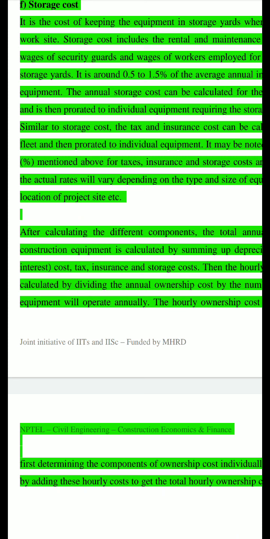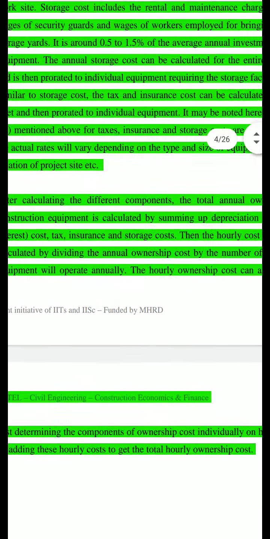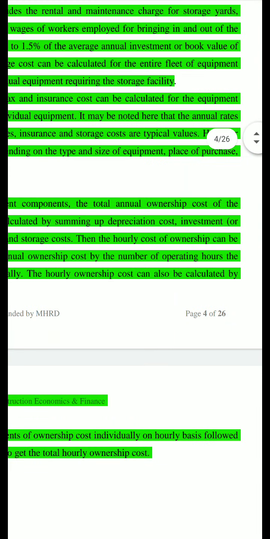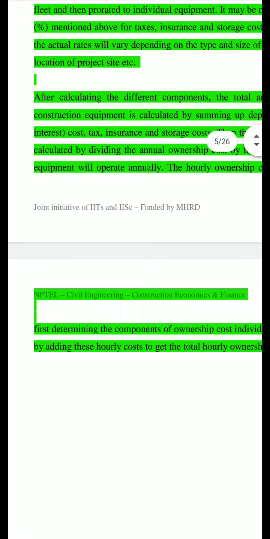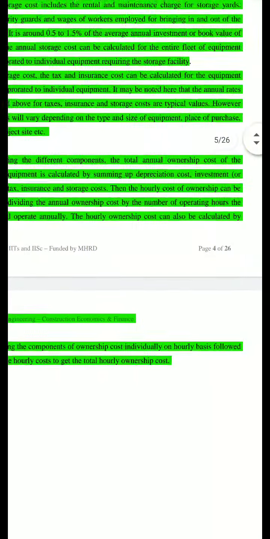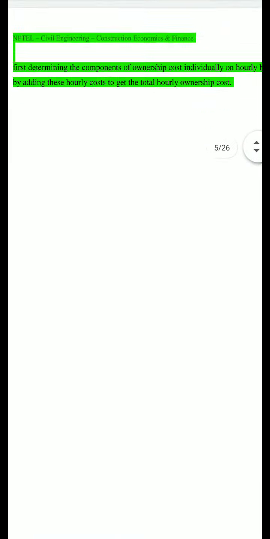For example, per month you may be operating only 50 hours, then per annum you may be operating 600 hours, 1000 hours, like that. So by dividing the total annual cost by the number of hours, you can calculate the hourly ownership cost. Okay, so this is about the ownership cost.